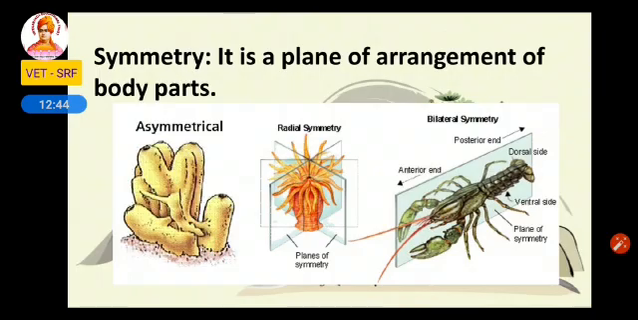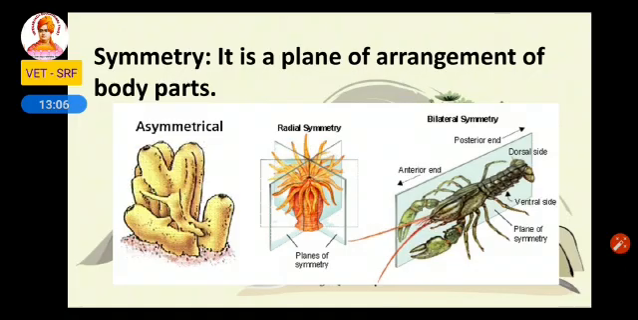The next one is symmetry. It is a plane of arrangement of body parts. So based on this symmetry, the animals are classified into three categories. First one is asymmetrical. So if we cut this animal in any direction, it will not give any two equal parts. So that's why it is called asymmetrical.